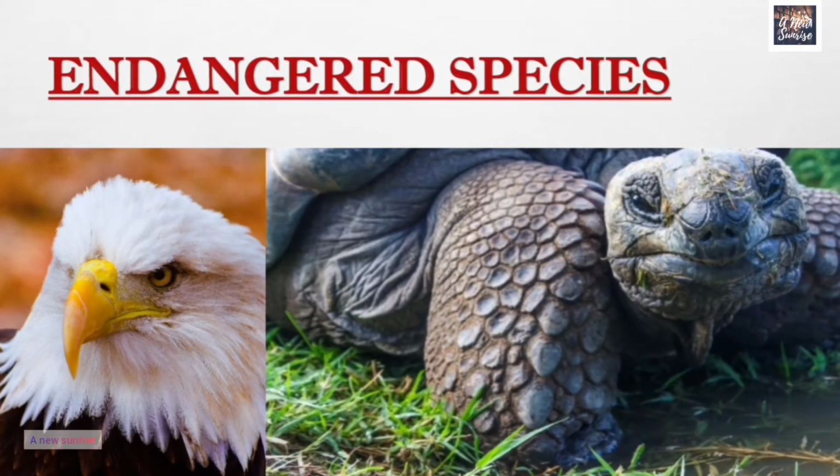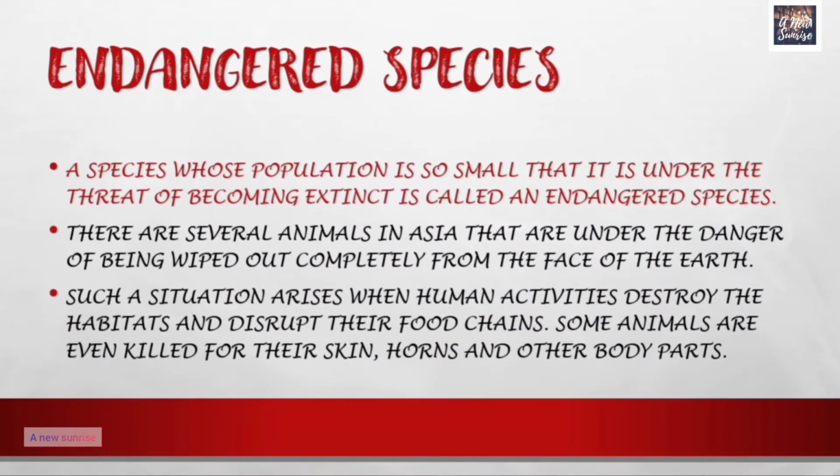Now, let us learn about endangered species. What are endangered species? A species whose population is so small that it is under the threat of becoming extinct is called an endangered species. A species of fauna or flora which is so small that it can vanish is said to be an endangered species.